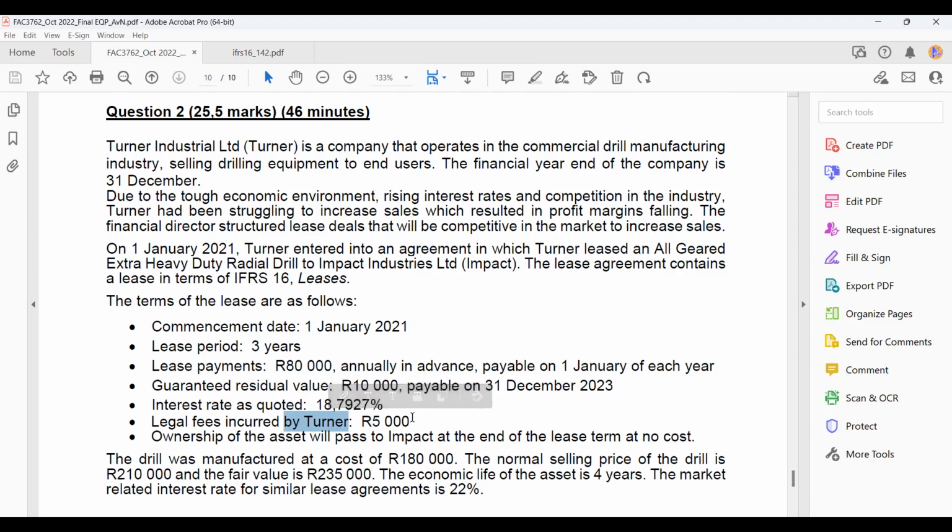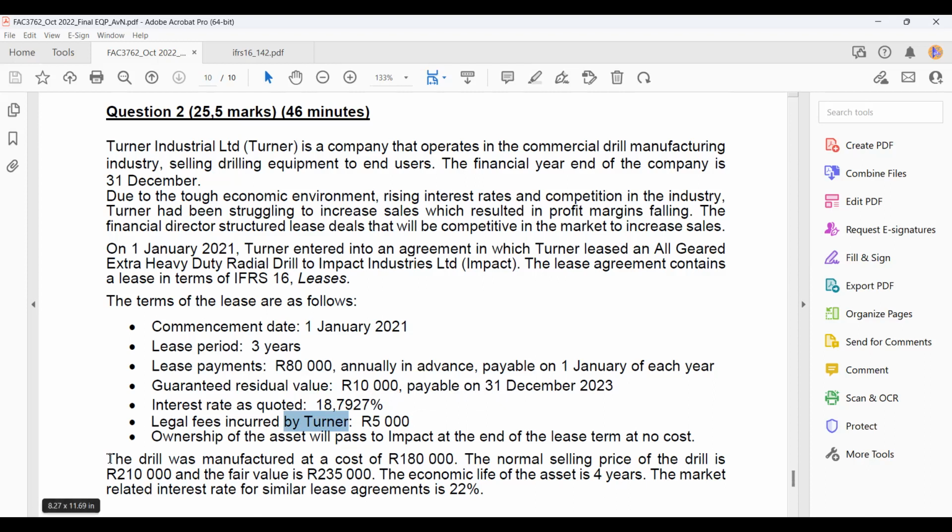Okay, that's very important. The ownership of the asset will pass to Impact at the end of the lease term at no cost. Okay, very important. So one of the conditions for a finance lease is if the ownership of the asset is transferred to the lessee at the end of the lease term, then from the lessor's perspective, it is most likely a finance lease. Okay.